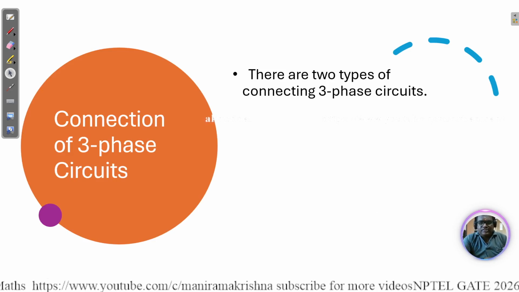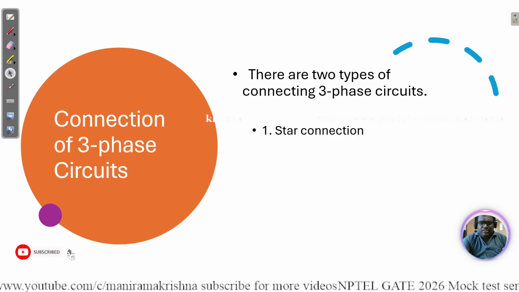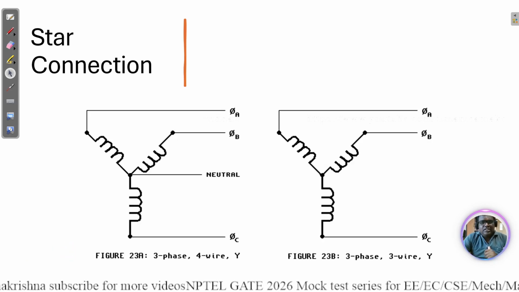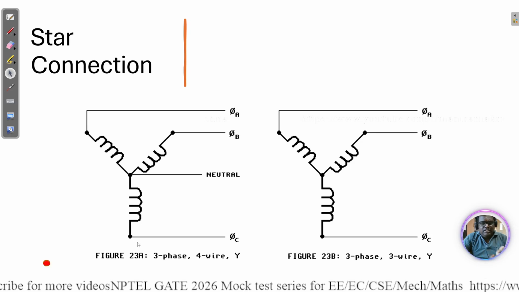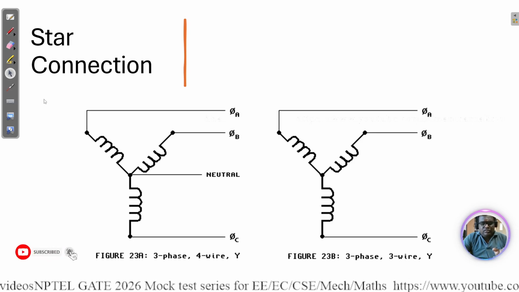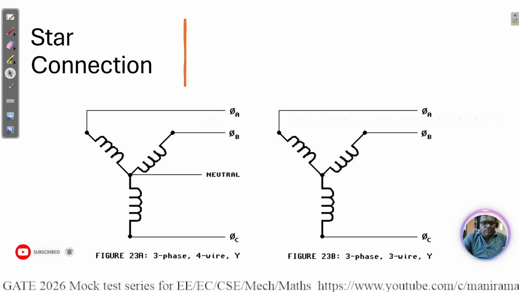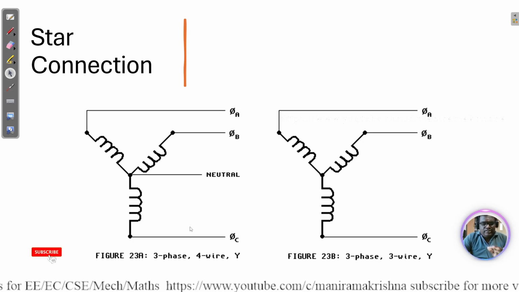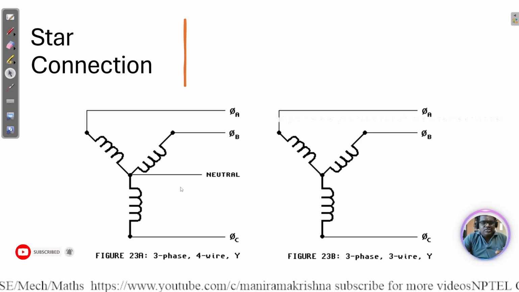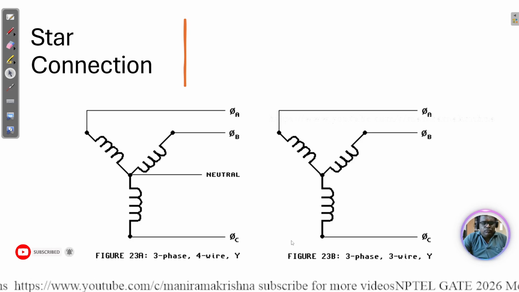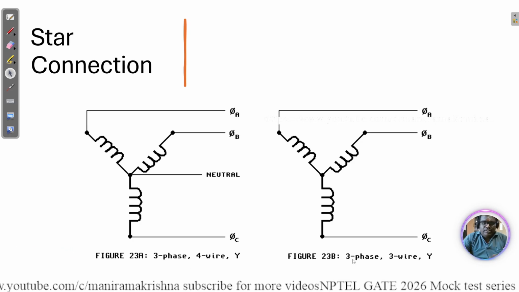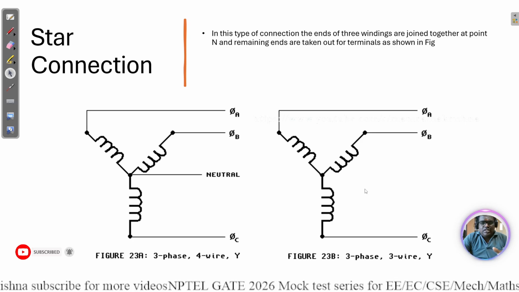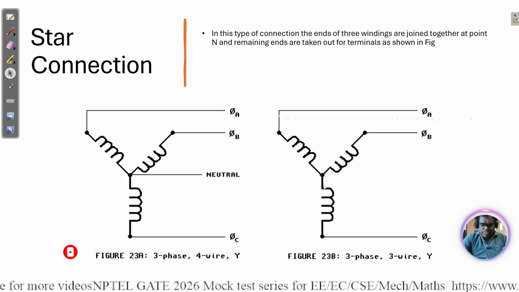Next, coming to the three phase connection. There are two types of connection: star connection and delta connection. This one indicates the star connection, and this is the delta. In star connection there are also two types: the three wire system and the four wire system, that is, three phase four wire system and three phase three wire system, based on with neutral and without neutral. Here N indicates the neutral point. Whatever common points are combined, that is the neutral.